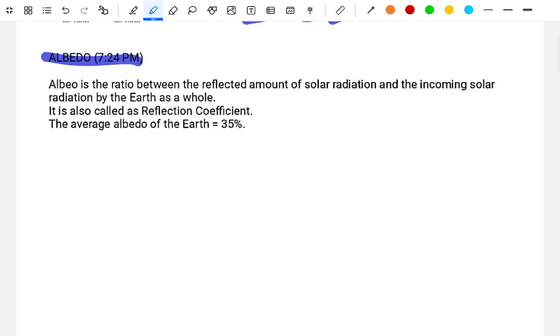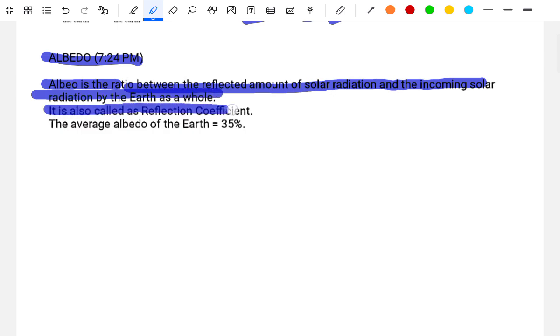Albedo. Albedo is the ratio between the reflected amount of solar radiation and the incoming solar radiation by the earth. It is also called the reflection coefficient. The average albedo of the earth is equal to 35%.